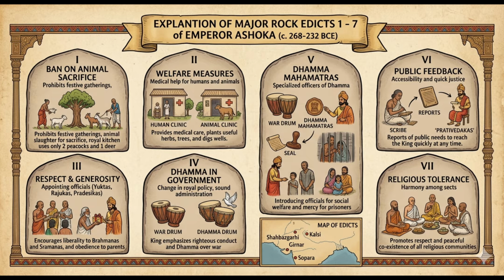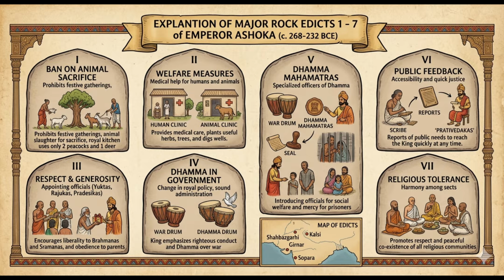and provision of medical facilities for humans and animals, and the construction of wells, roads, and planting of medicinal herbs and trees, and reflects the welfare state concept. Major Rock Edict 3, located at Kalsi, emphasizes respect towards Brahmins and Shramanas, instructs officials to tour every 5 years, and emphasizes obedience to parents, generosity, and moral discipline.